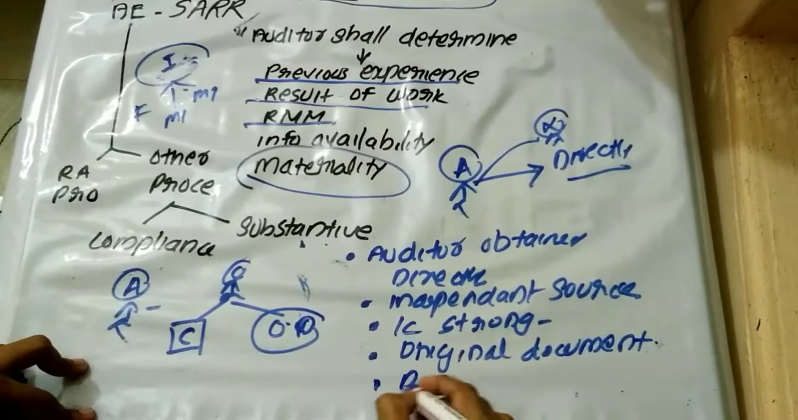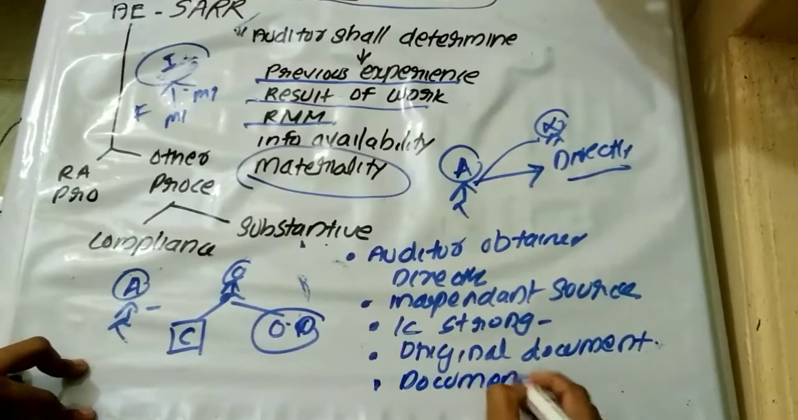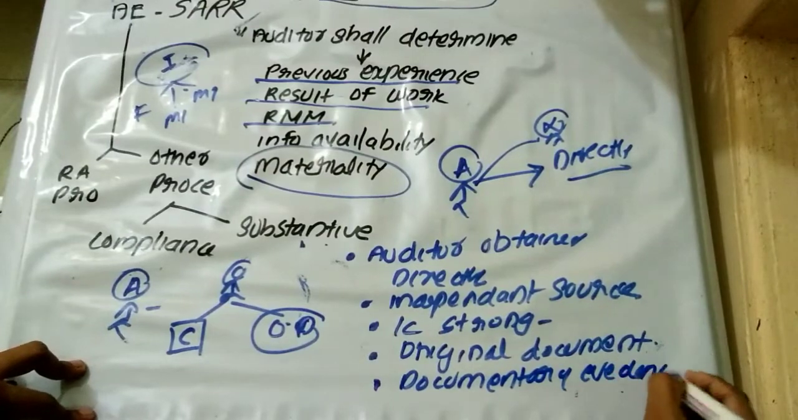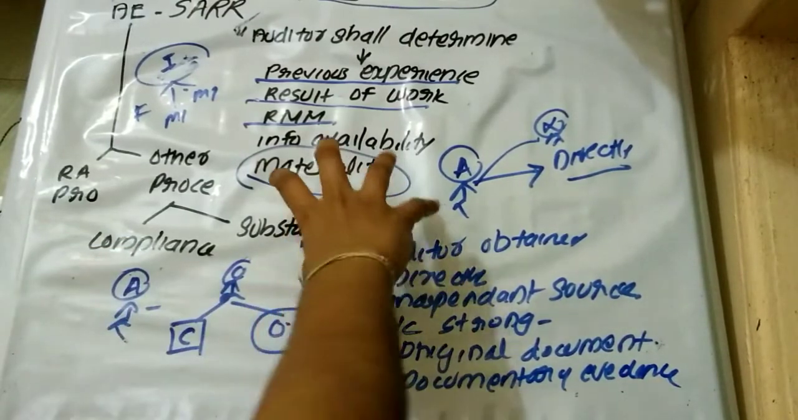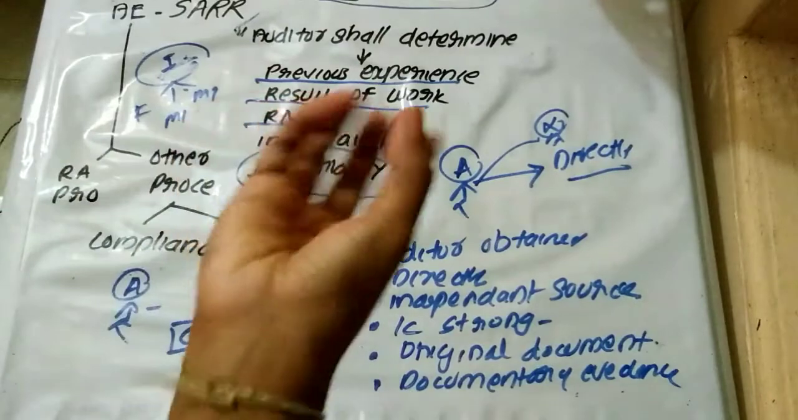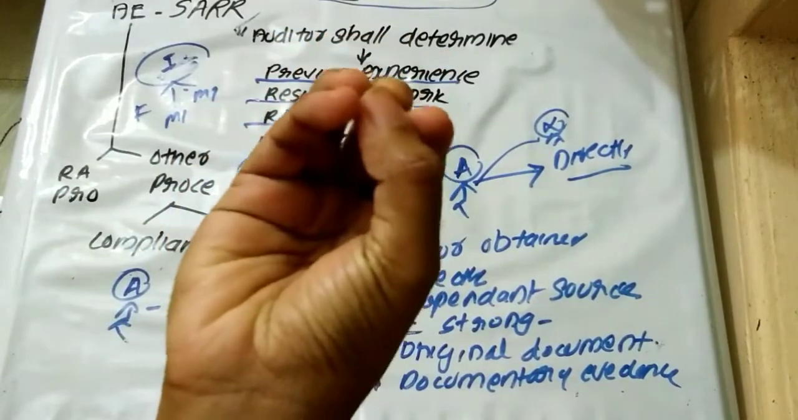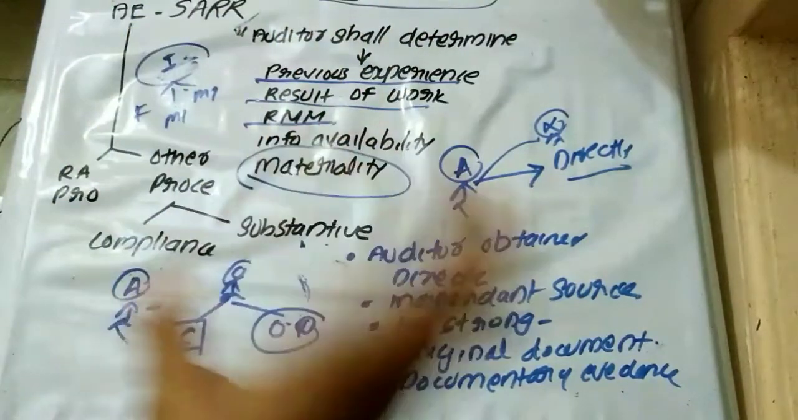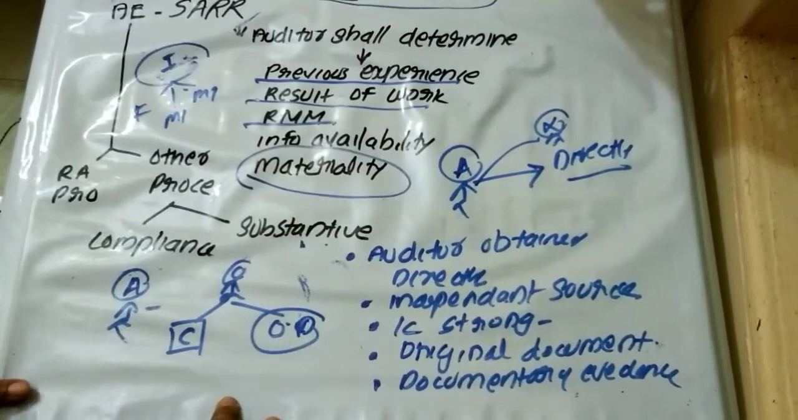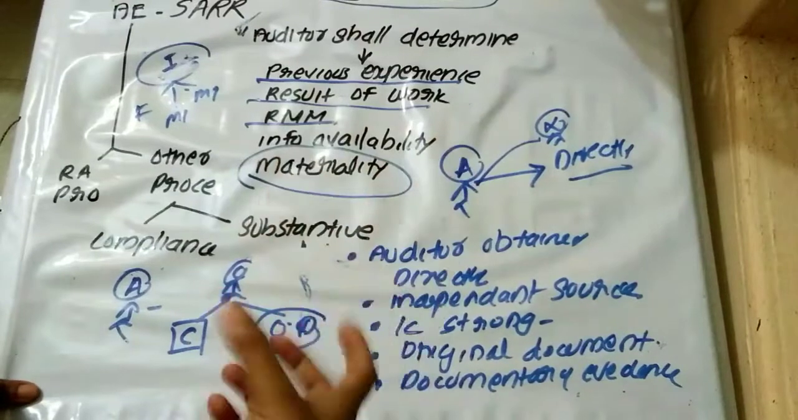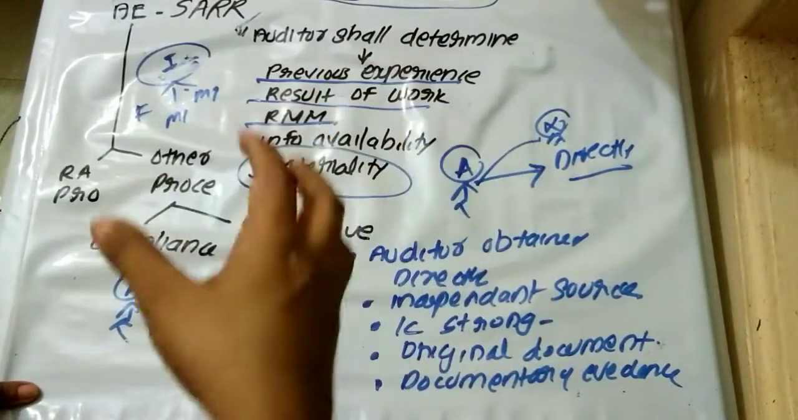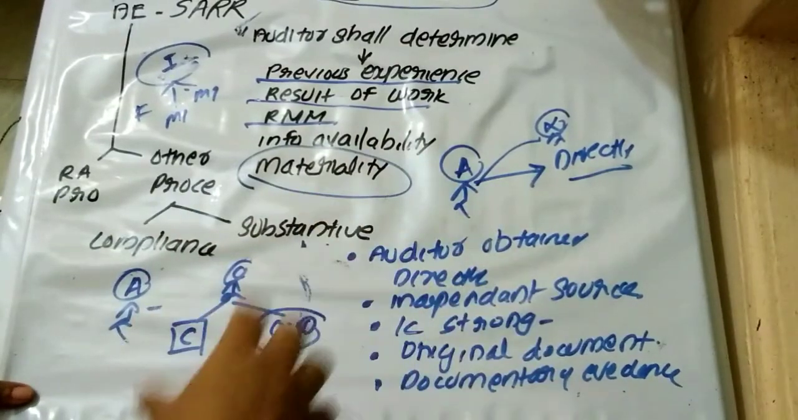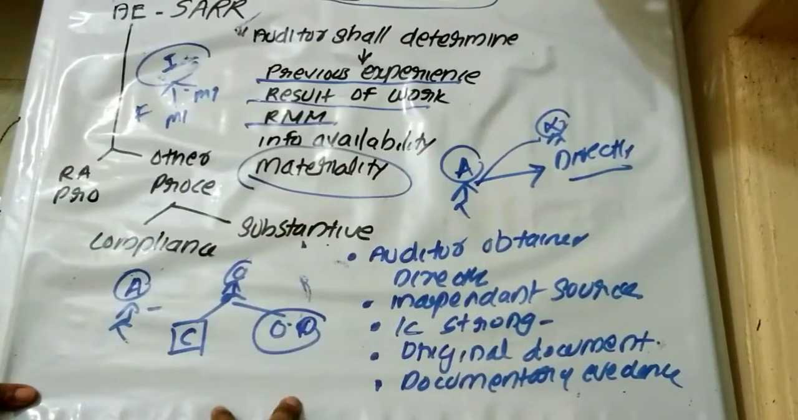Then documentary evidence. If we have obtained documentary evidence, we know that to determine whether the obtained information or evidence is sufficient, appropriate, relevant and reliable, the auditor has to apply professional judgment. For determining sufficiency and appropriateness, the auditor can use his previous experience and what? Risk of material misstatement, materiality, information obtained, then result of the work, etc.